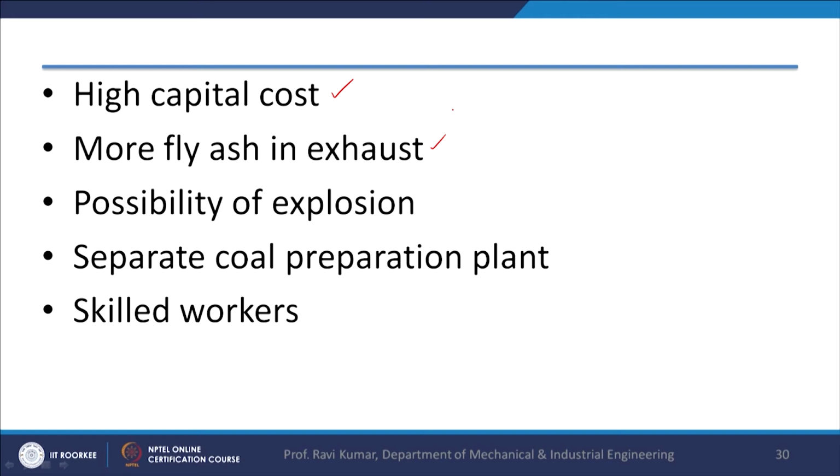More fly ash is exhausted, and because it makes a volatile mixture there is a possibility of explosion also. So, care has to be taken while using the pulverized coal system, that there is a possibility of explosion, which has to be taken care of. A separate coal preparation plant is required in pulverized coal system. That is the additional requirement for this type of system, and we need skilled workers. Workers have to be properly trained, because the probability of accident is relatively high in such type of systems.